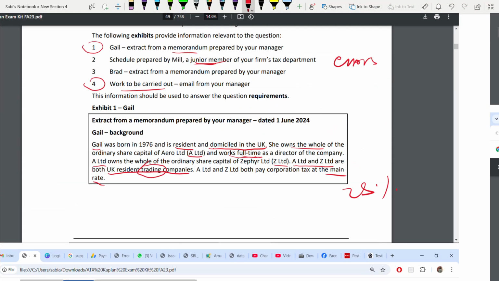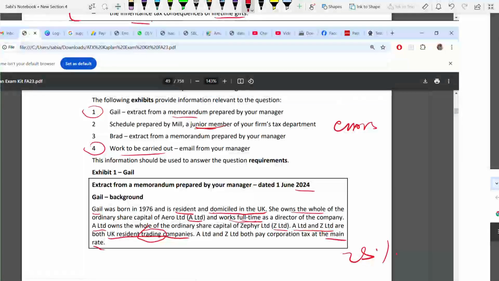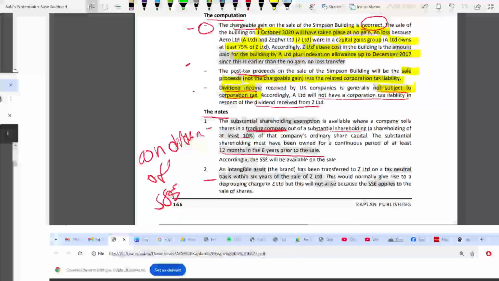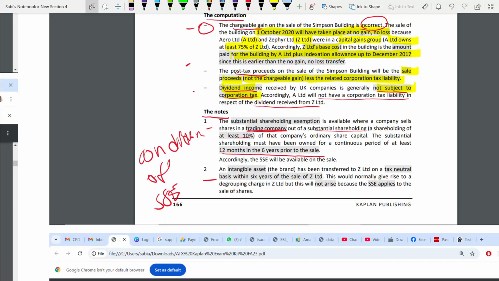Today is 2024. So from 16 to 24, how many years? 8 years. Okay. You don't have to be so exact, but it's more than 6 years. And you are owning it for 12 months. So conditions are fulfilled. It's a trading company. You are owning at least 10% and you are owning it for 12 months out of the 6 years before the sale. Therefore, then you write the conclusion.